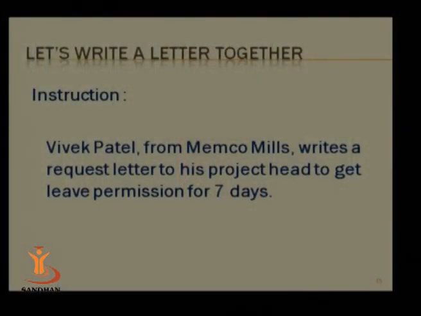Let's write a letter together. So, are you ready? Take a pen, take a paper and read the instruction. Vivek Patel from Mamco Mills writes a request letter to his project head to get leave permission for 7 days. Now, you are Vivek Patel and this is the address, Mamco Mills. Mamco Mills can be in Nadiyad, it can be in Khed Brahma, it can be in Baroda, it can be in Ahmedabad. So you can write your own address.